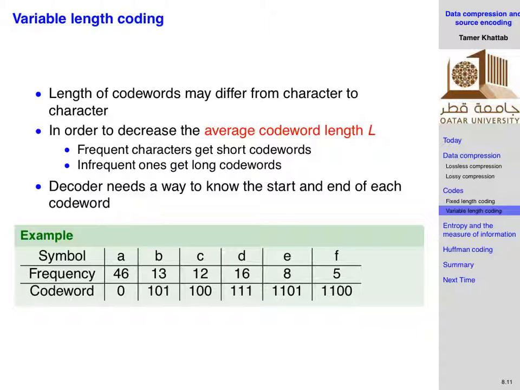Now, why the 0, right? And not, for example, the 0, the 1 here, and then 1, 1, 1, 0, and so on. There are other things that you have to take into account when you are doing variable length. So it's not only that you choose the shortest for the most probable, but you also have to make sure that each code word is instantaneously decodable. What's the meaning of instantaneously decodable?